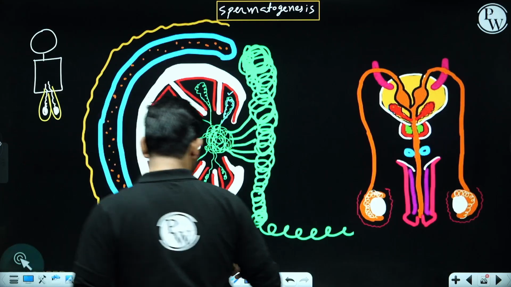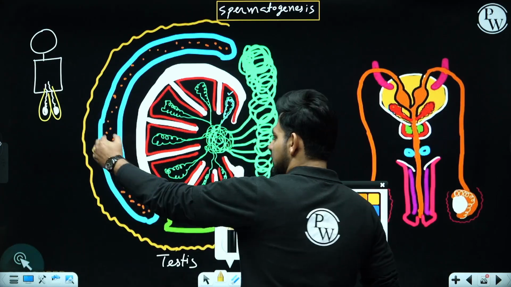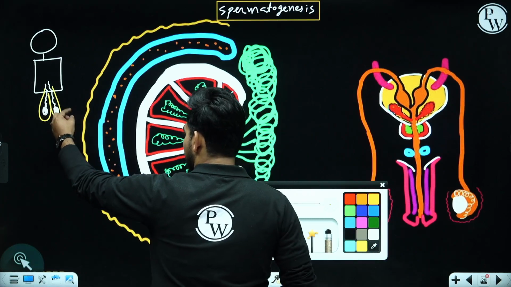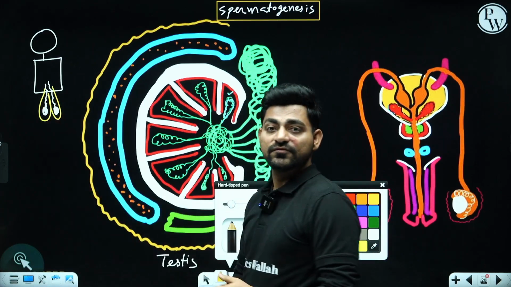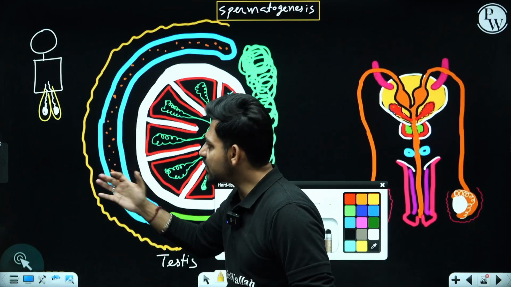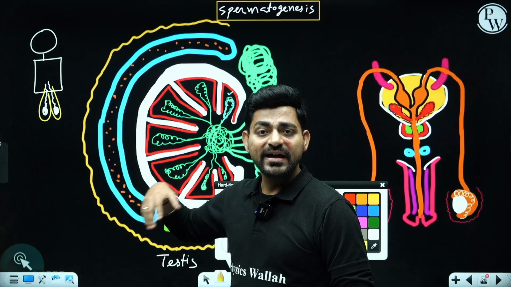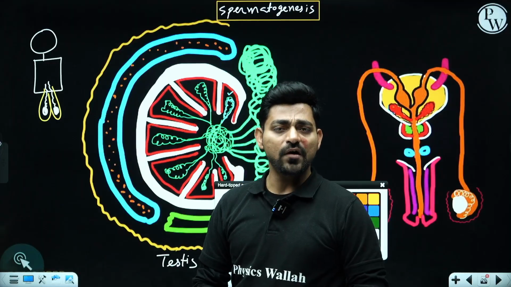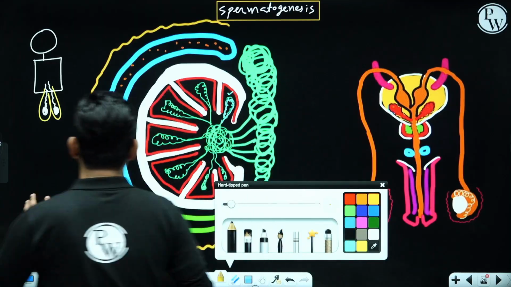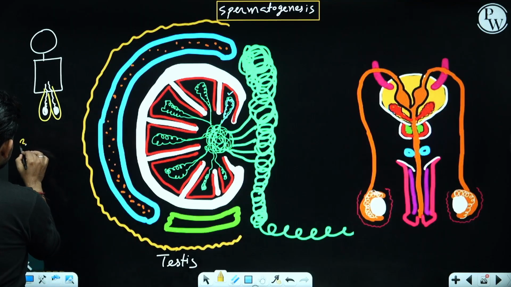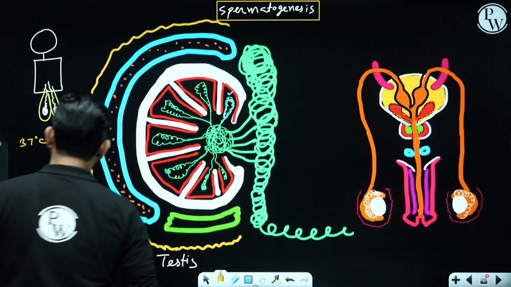Now why are these primary sex organs of males situated outside the body? We call them extra abdominal organs, because you know that the normal body temperature is 37 degrees Celsius.